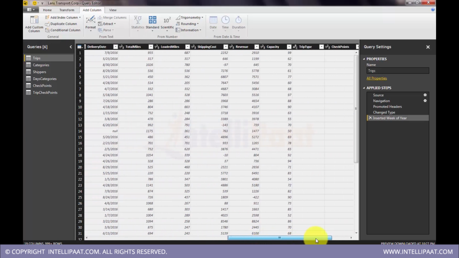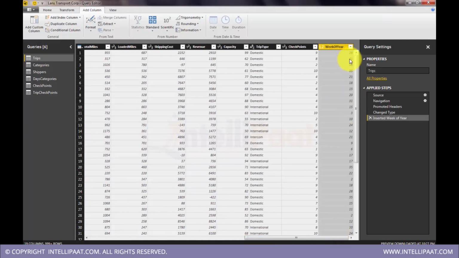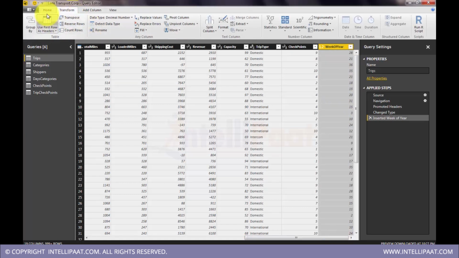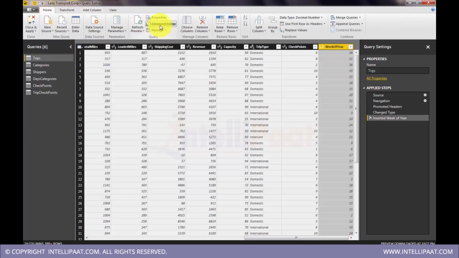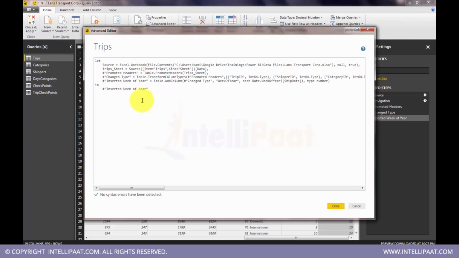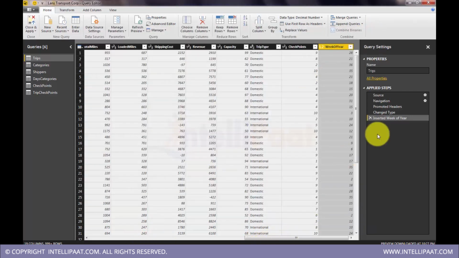So this is not DAX. Okay, remember, this is not DAX. You can see here, in transformations, go home and choose advanced editor. It will just show you the Power Query language here. So you can see this is add column, week of year. It is extracting and adding as a column. Okay, so that is a step again that we see here.